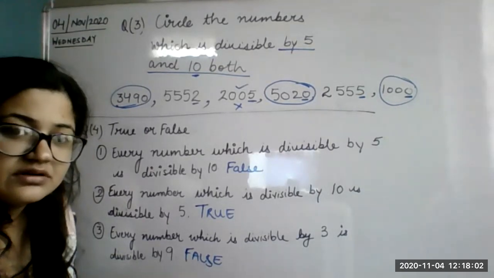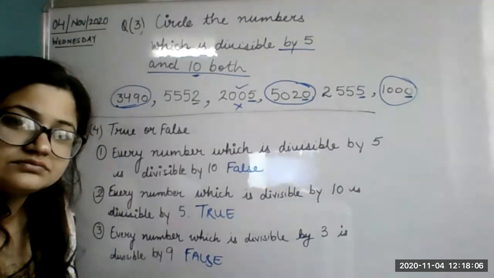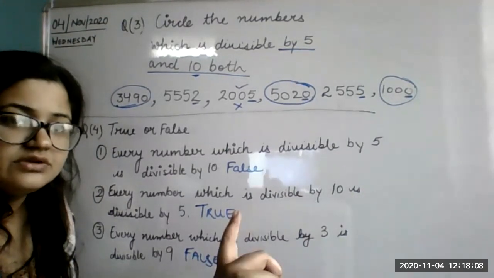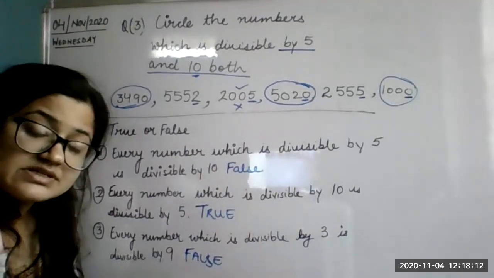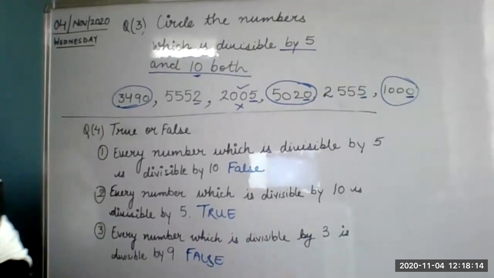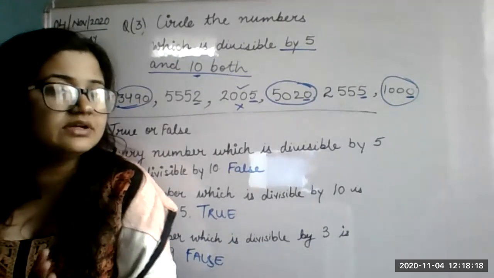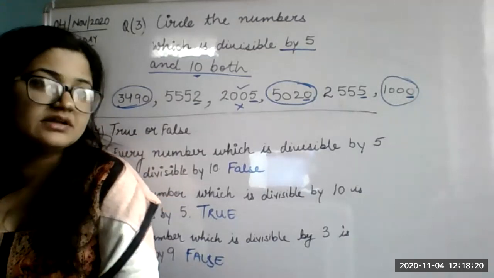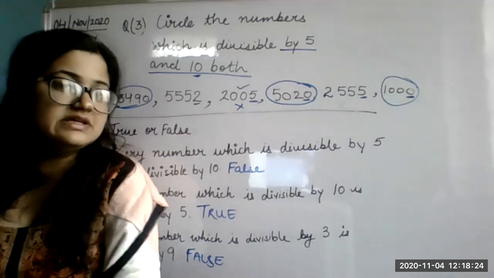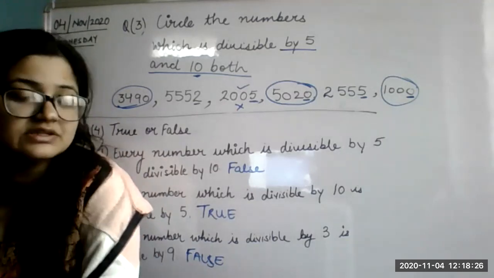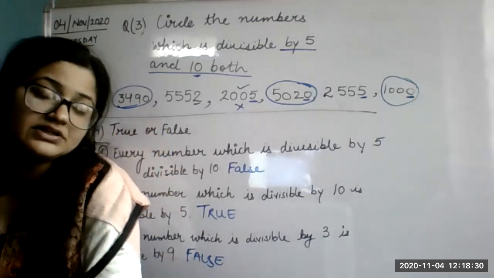Which one, beta? Which one, Hridyansh, are you talking about? Ma'am, question number 3. You divided the whole answer. You divided all the numbers. Yes, ma'am. Why, beta? Ma'am, don't you know about the divisibility test? Divisibility tests make our calculations easy. So make your calculations easy using the divisibility tests. Why are you doing it by 5? Have you divided the whole thing?